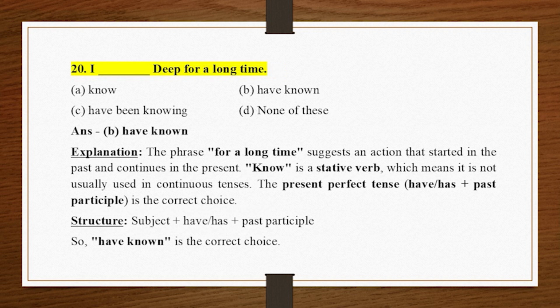20. I _ Deep for a long time. A. Know. B. Have known. C. Have been knowing. D. None of these. Answer B. Have known. Explanation. The phrase "for a long time" suggests an action that started in the past and continues in the present. "Know" is a stative verb, which means it is not usually used in continuous tenses. The present perfect tense, have/has plus past participle, is the correct choice. Structure: subject plus have/has plus past participle. So, "have known" is the correct choice.